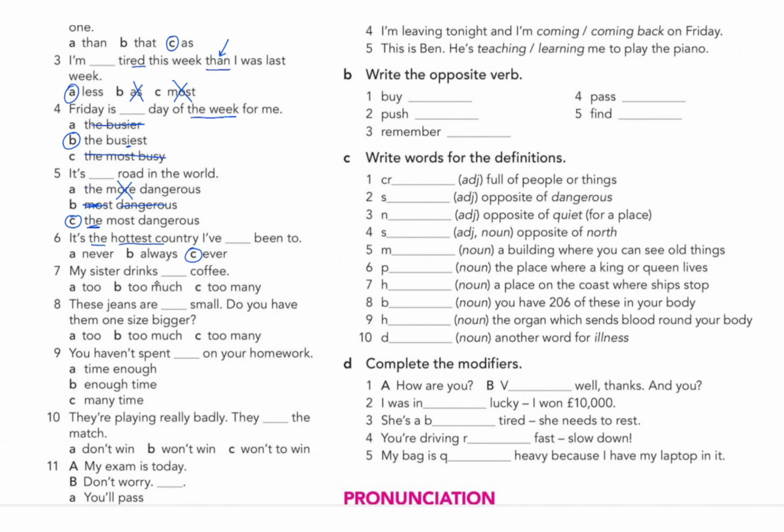Number 7, my sister drinks coffee. So it's a different topic. It's about quantifiers. So comparative and superlatives we're finished. Now 7 is talking about quantifiers. So we've got too much, too many. So too, we can't accept that because we use too with adjectives. But here coffee is a noun, and that is an uncountable noun. Because it's an uncountable noun, we are going to select B as the answer because much we use for uncountable nouns, guys. Many, this is for countable nouns. So we can't accept that, guys.